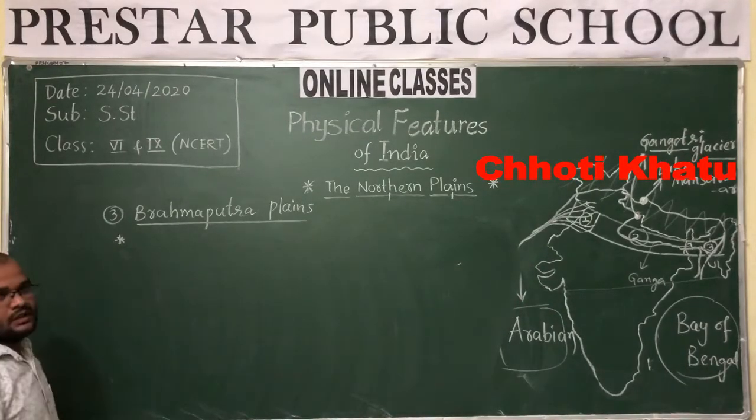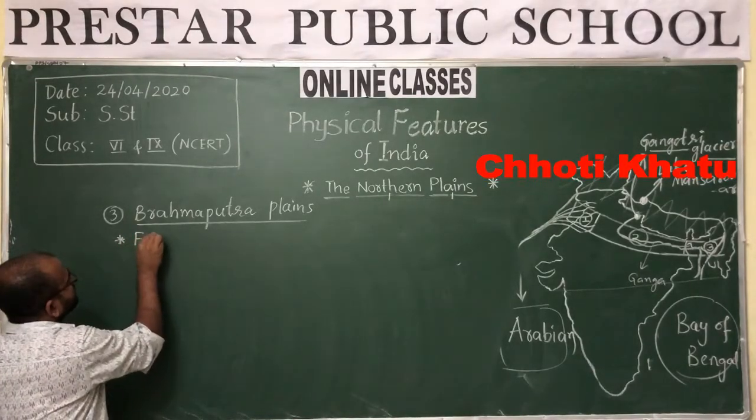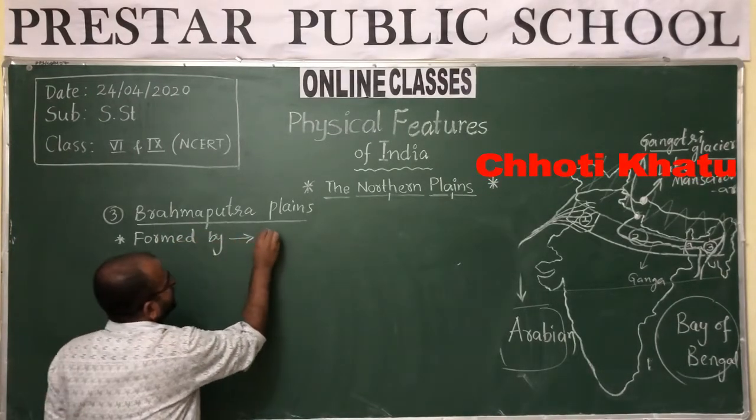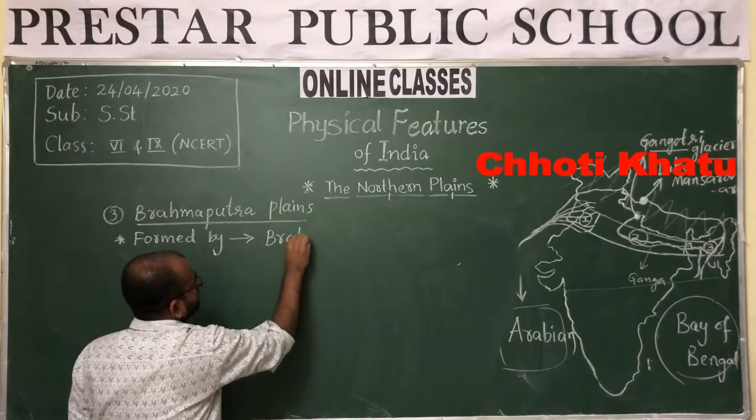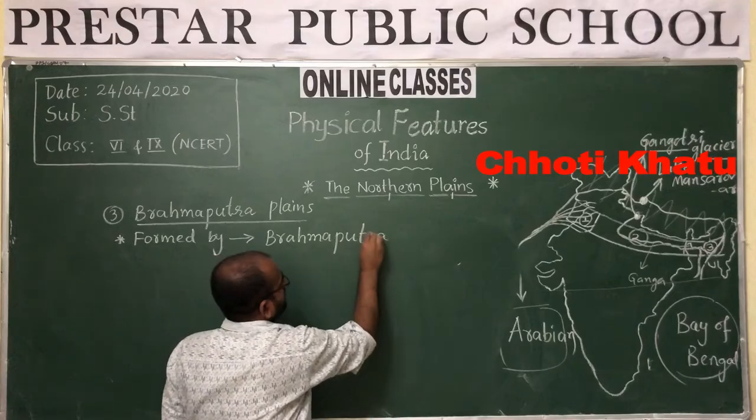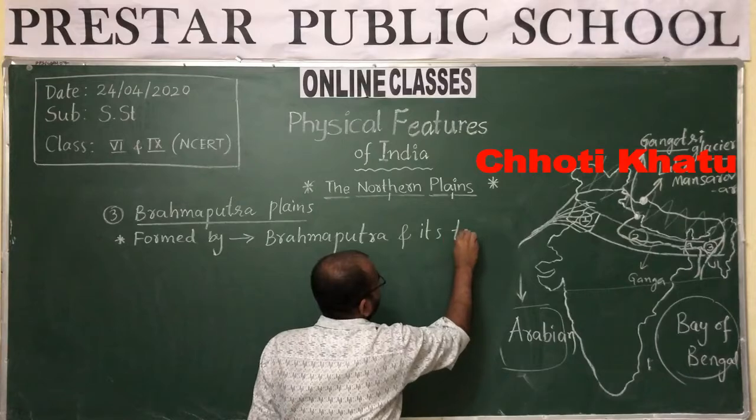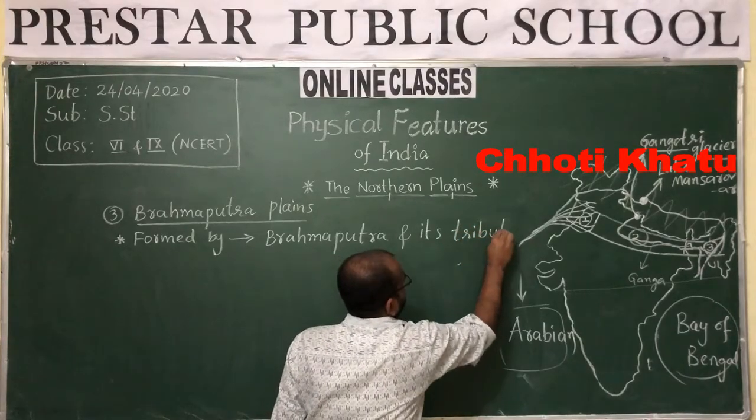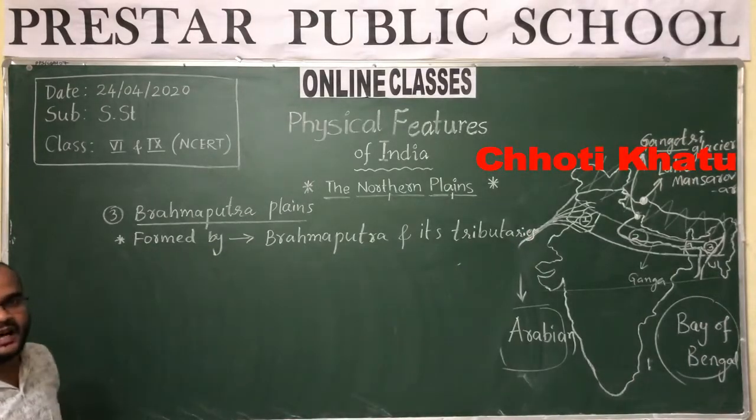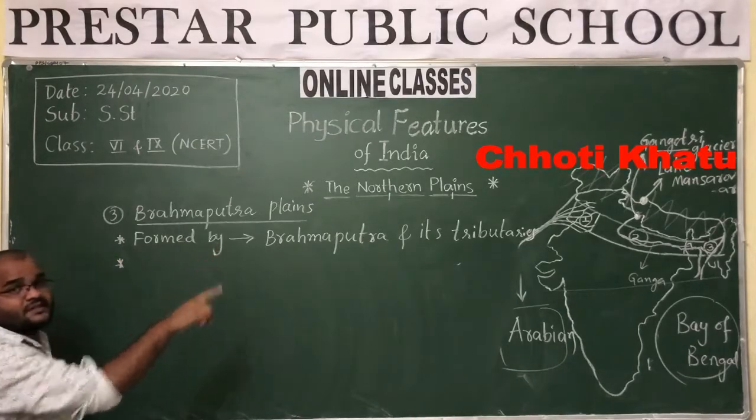Okay, first point. These plains are formed by which river? River Brahmaputra. Formed by Brahmaputra river and its tributaries. Okay, river Brahmaputra and its tributaries. Next, what are those tributaries? Let us discuss later.